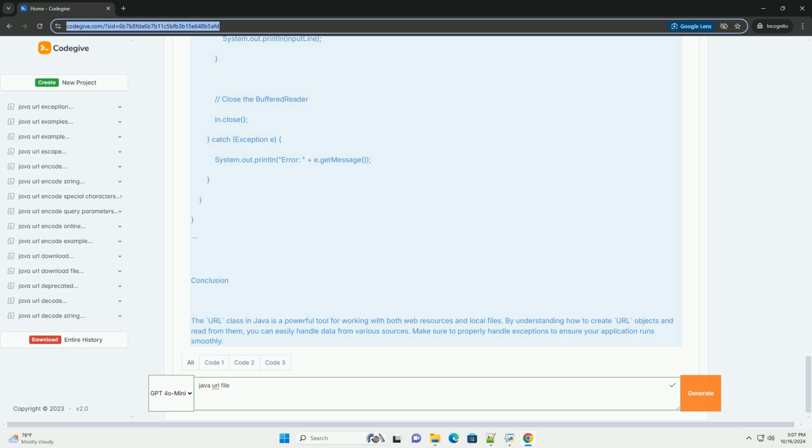Example: reading a local file. You can also use the URL class to read local files by using the file protocol. Here's how you can read a local file.